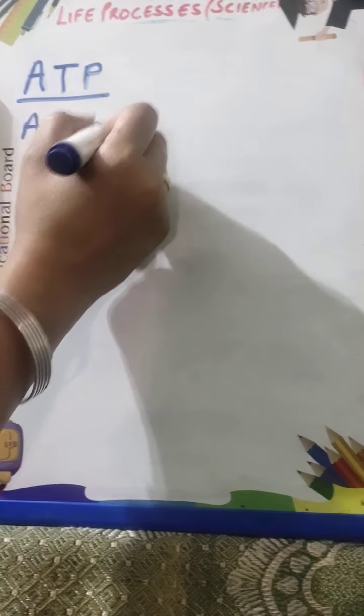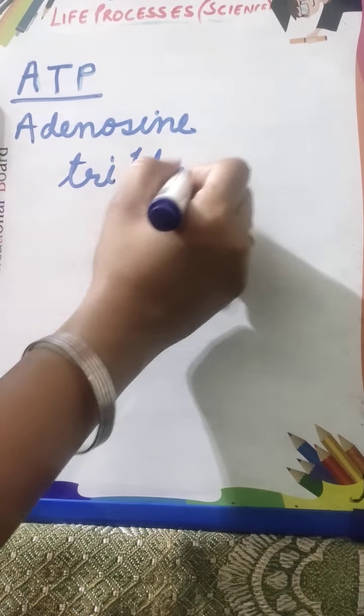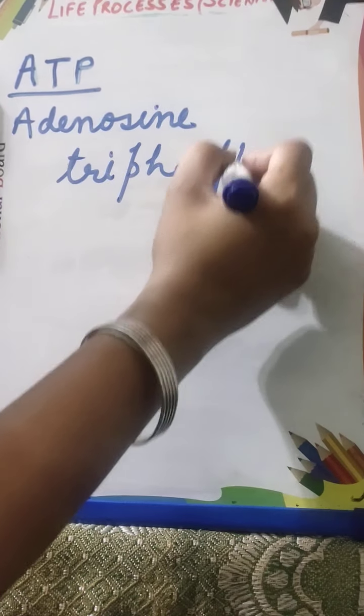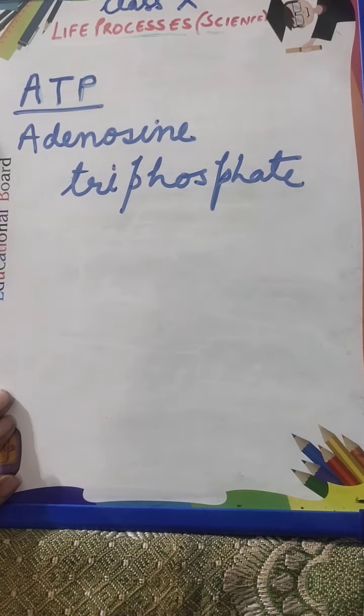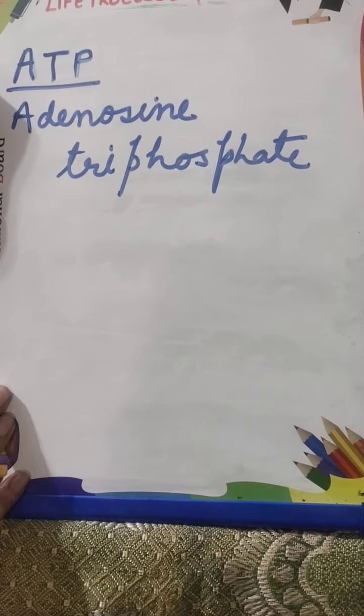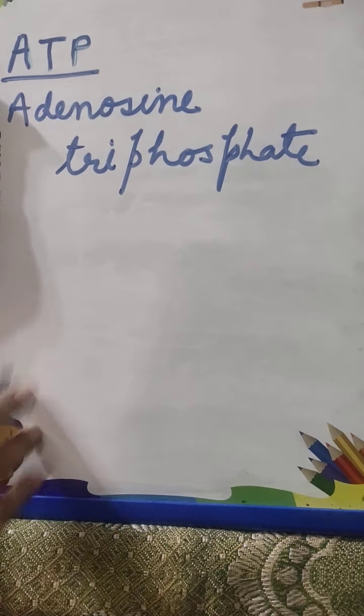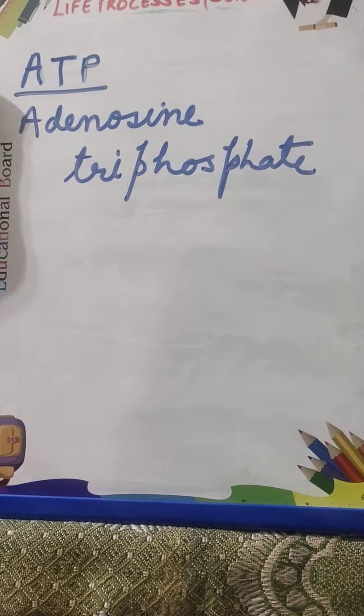ATP, adenosine triphosphate. Adenosine triphosphate is the full form of ATP, and this is known as the energy currency in our body, the energy currency of the cell.